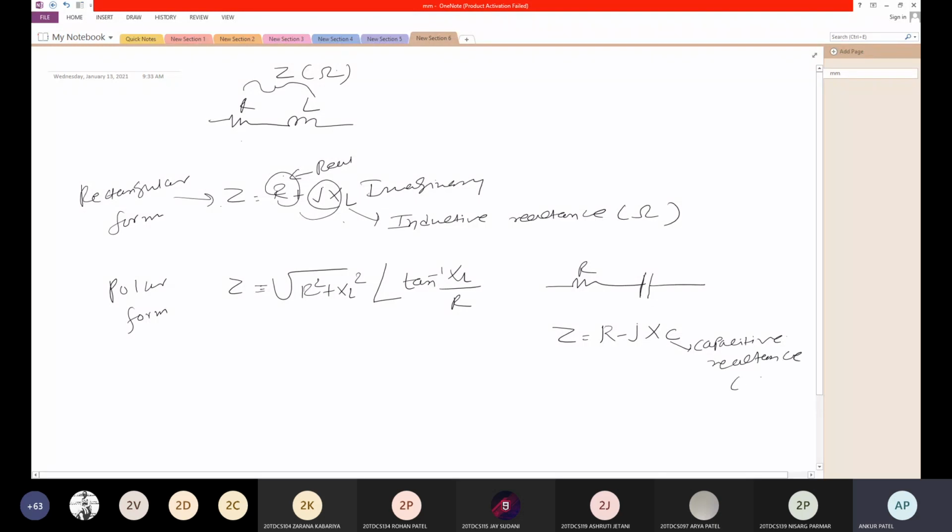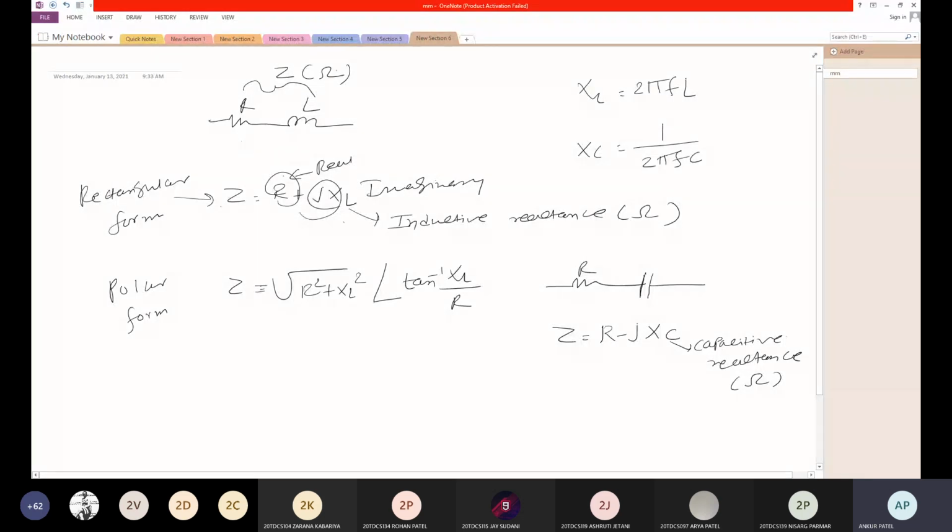Unit is ohm. XL is equal to 2 pi F L, and XC is equal to 1 upon 2 pi FC.